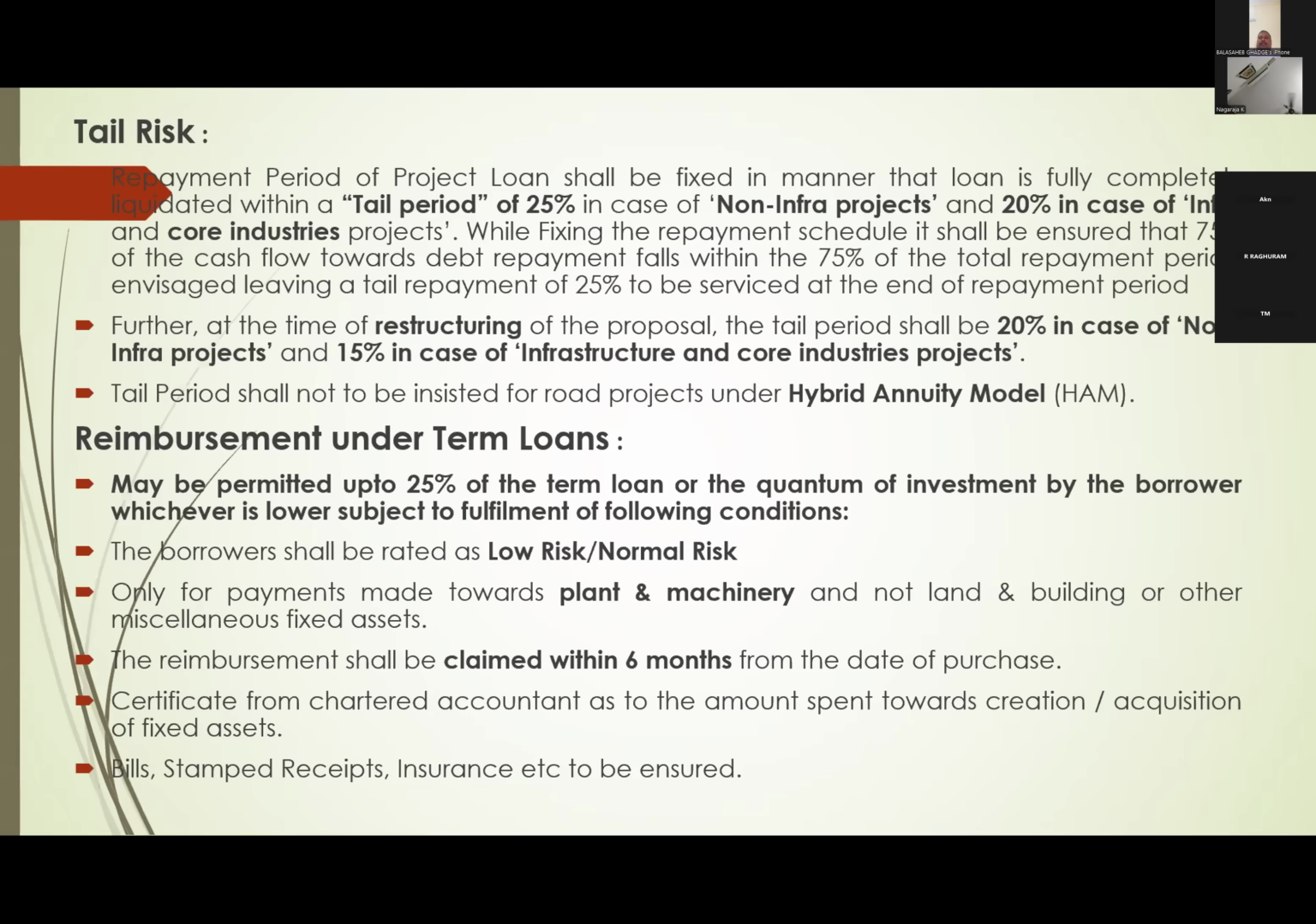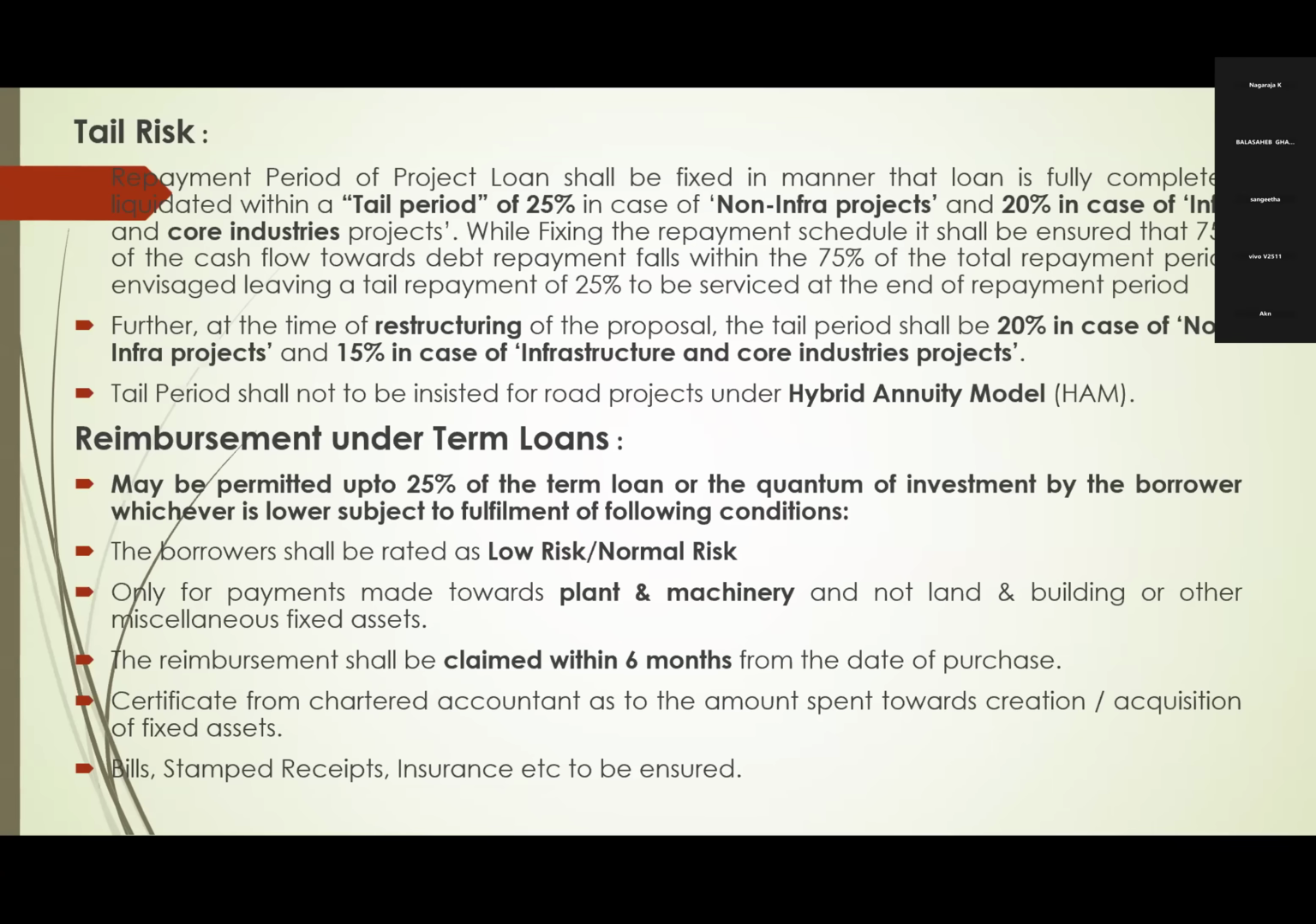Suppose income is not sufficient in the last period, they cannot pay. This is called a tail risk. In the initial period they will get more income, so they have to pay more repayment. In the last period, they may get less. So the guideline is that 75% of the loan should be repaid within the first 75% of the period. That means if 20 years repayment is given, 75% of the loan should be repaid within 15 years, leaving 25% of the period for the last installments. It is called a tail period.